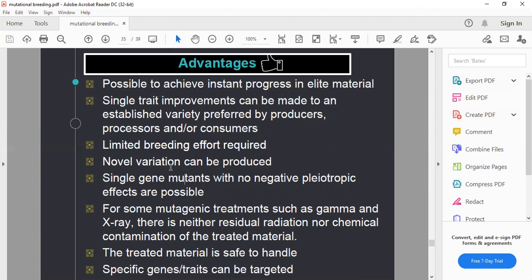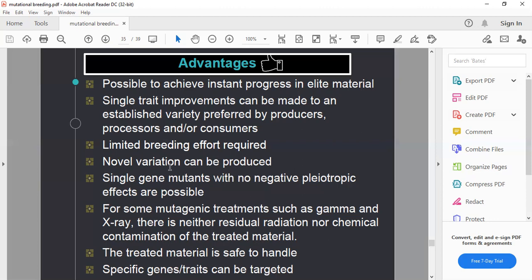We can also create novel variation by mutation, but there is a rare chance of a novel useful mutant character being produced. Some mutagens, like X-rays and gamma rays, do not produce any chemical or residual contamination.